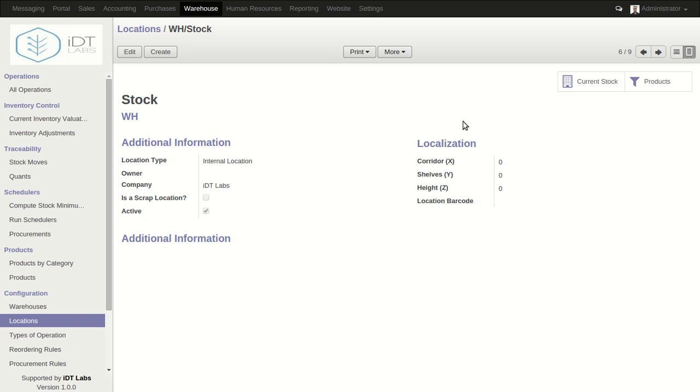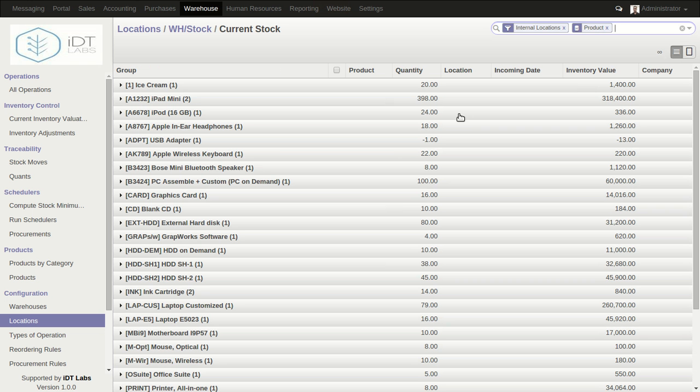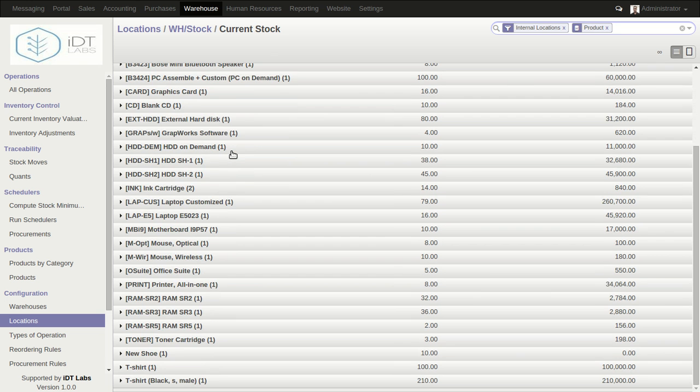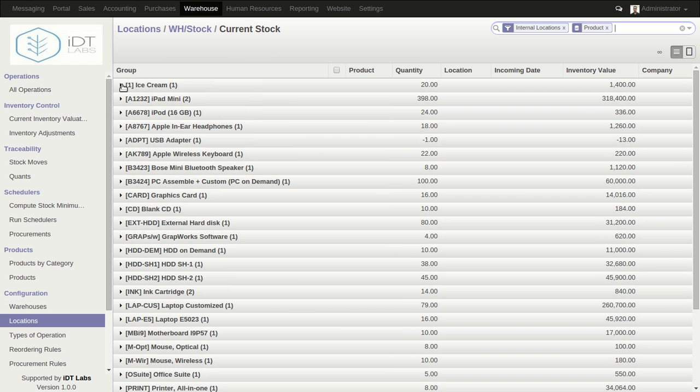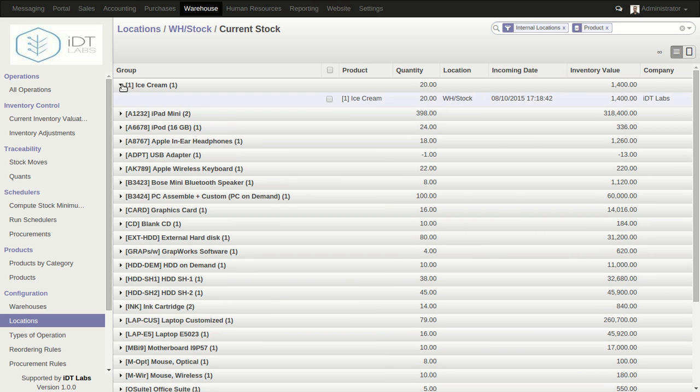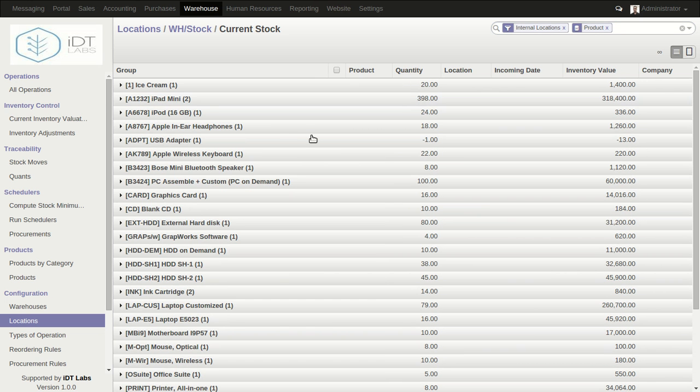Okay, and then we also have localization values, as you can see, which are similar to the storage location in the past ones. And then you can also see the current stock within this particular location. So you can see these were actually stocks that were moved to this location some time back.